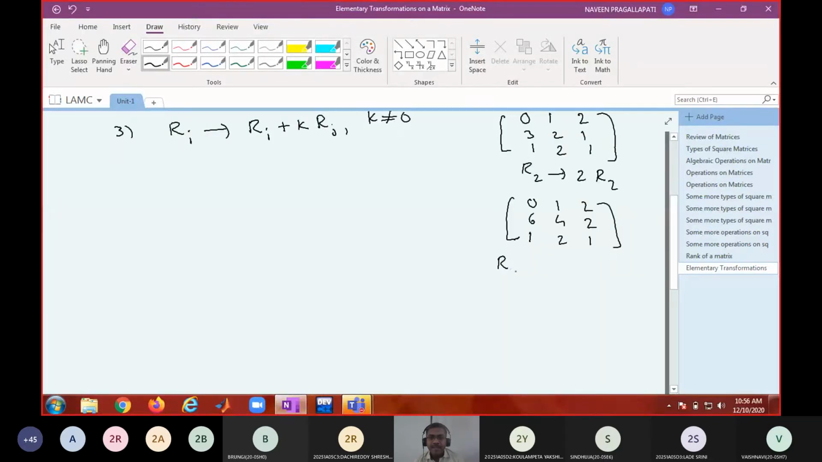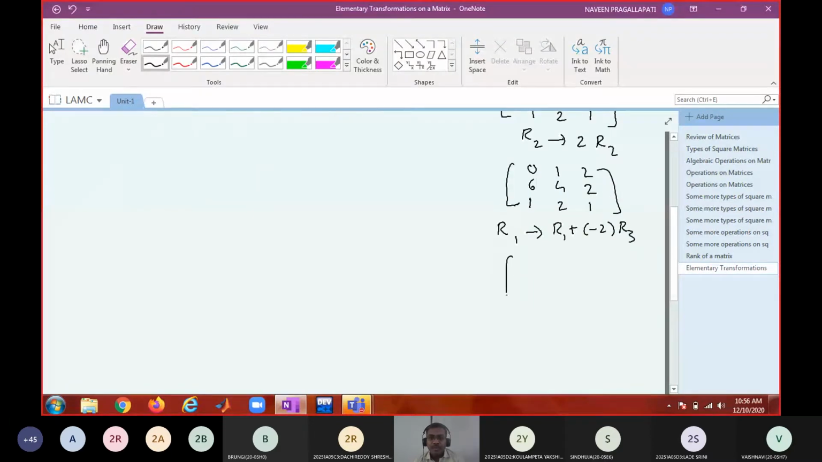I can replace the first row with the first row plus 2 times the third row. So what can I do? 0 plus minus 2 times the third row. Minus 2 into 1 is minus 2. So minus 2, 1 minus 4, 1 minus 4 is minus 3, 2 minus 2 is 0. 6, 4, 2, 1 to 1.